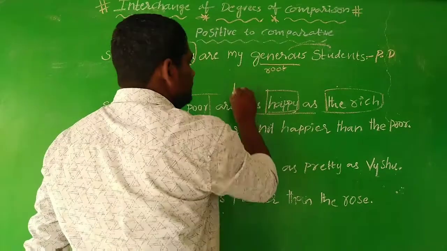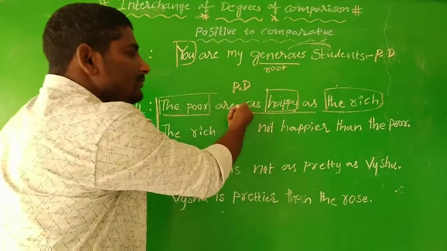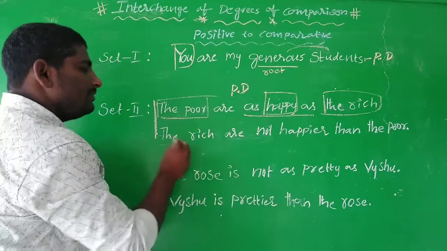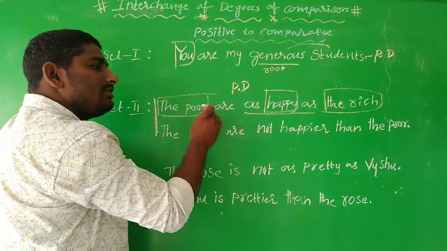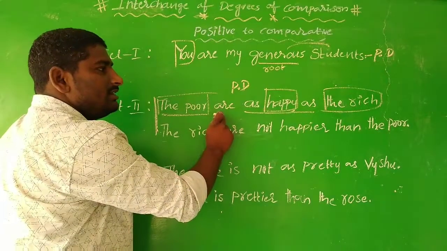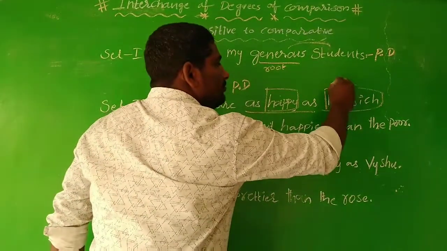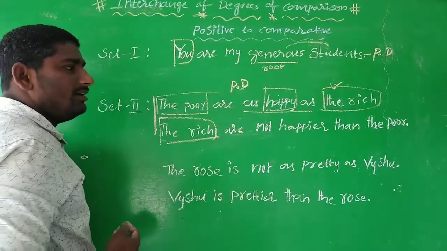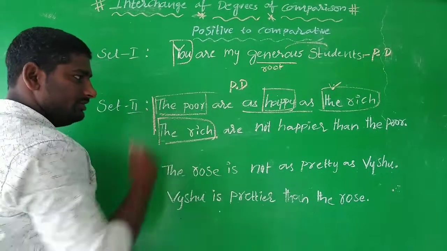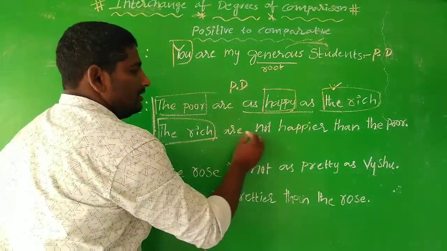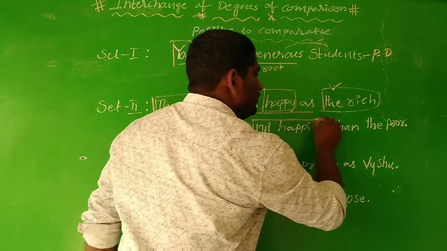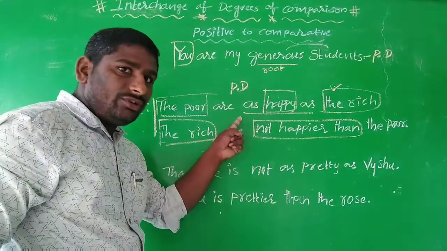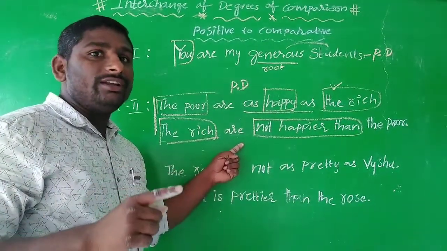So now this sentence is positive degree. How can we transform it into a comparative degree sentence? Whenever we transform this set of sentences, the object noun should be brought in as the subject, so: the rich are. When we transform an affirmative positive degree sentence into comparative degree, you need to make a negative sentence.